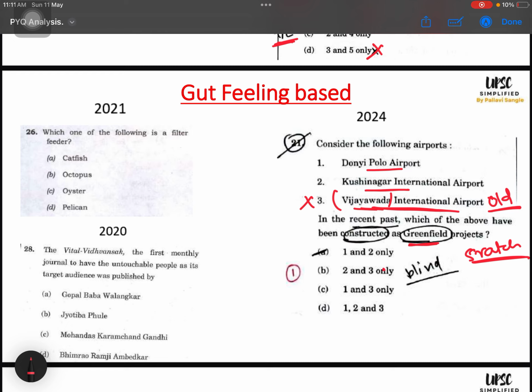I eliminated B, C and D, and I got the answer. Can you see this? So these are gut feeling based questions. I think some people will have a knowledge base for this. I had no knowledge base. For me, it became a gut feeling based question.